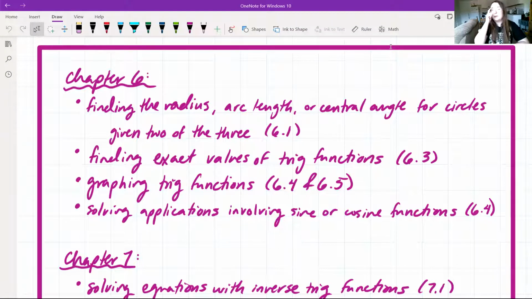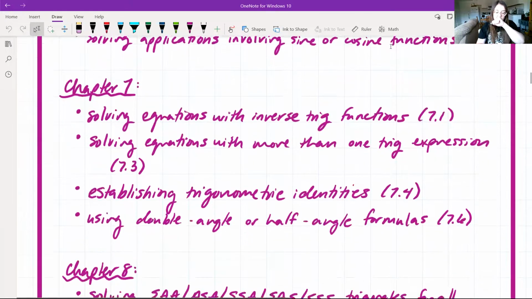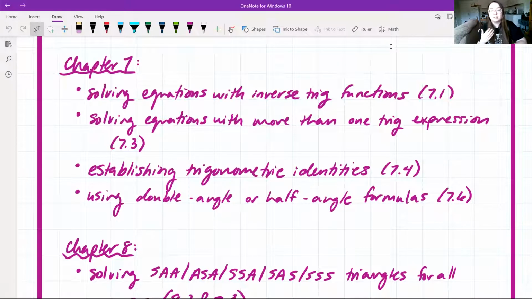So for every important key point, the section is also labeled within the chapter that we're looking at. So we're looking at chapter 6. All of these points have the corresponding section that they're found in. Sorry, I'm coughing a little. Chapter 7, we have solving equations with inverse trig functions, so section 7.1. Solving equations with more than one trig expression, section 7.3. Establishing trigonometric identities, section 7.4. And using the double angle or half angle formulas, which is section 7.6.